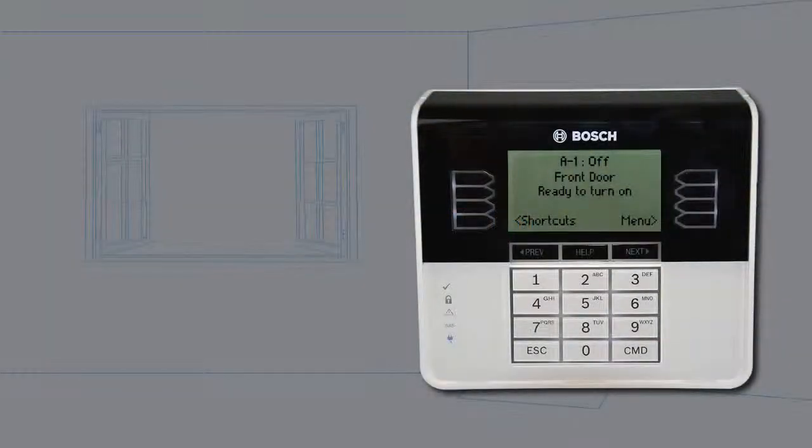To bypass a point, open the main menu. Press On/Off. Press Bypass. Press Bypass Points. Select a point to bypass. Enter your passcode and press Enter. Press Enter. Press Bypass.